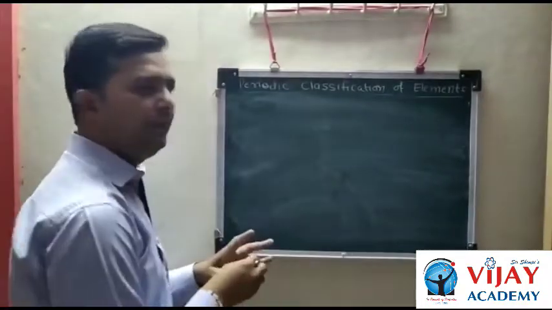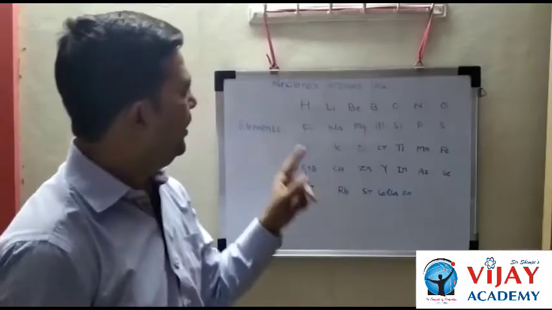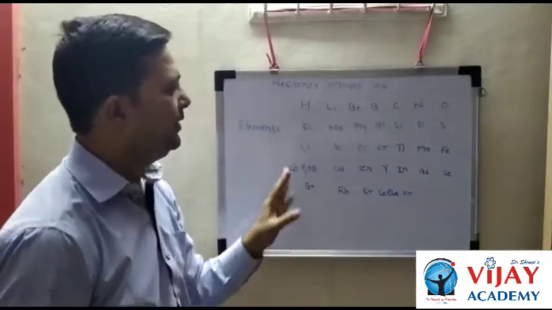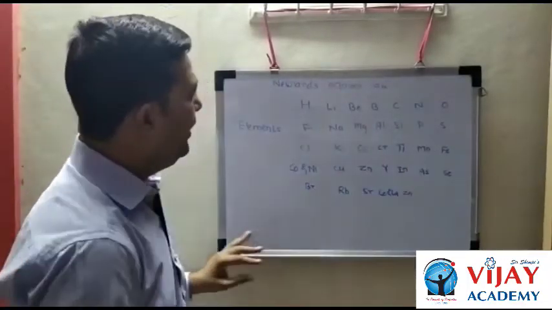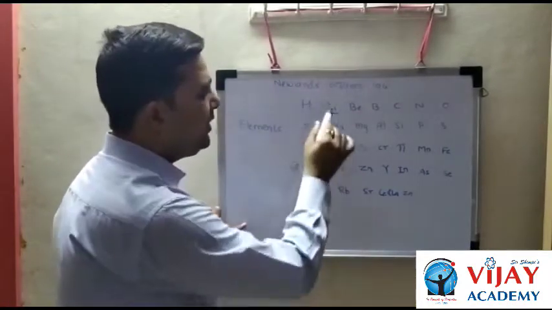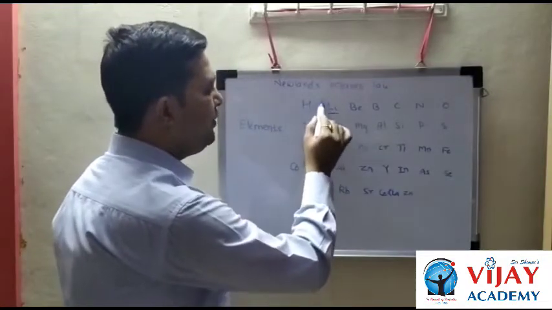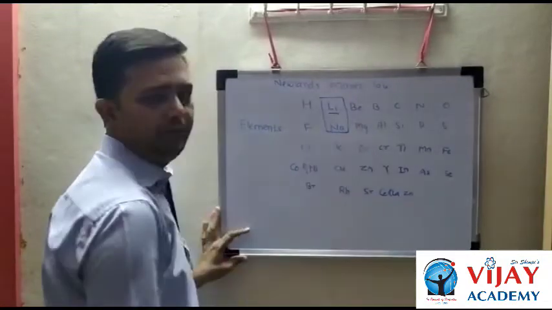Newlands arranged 56 elements in this manner. Here the first element is lithium, then with respect to lithium the 8th element is sodium, and sodium shows similarity with lithium.